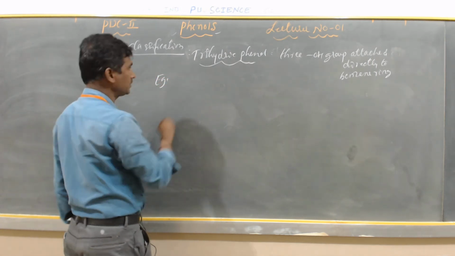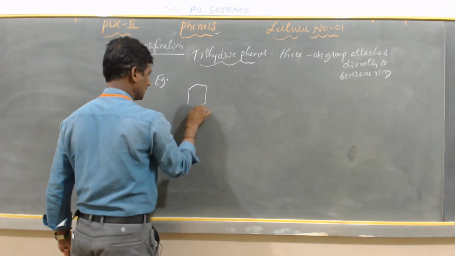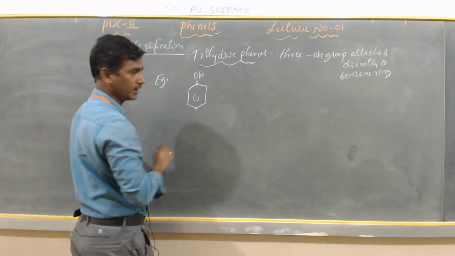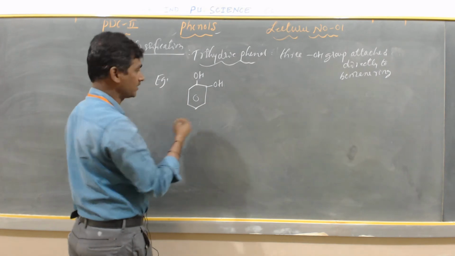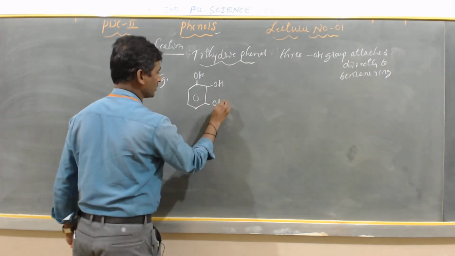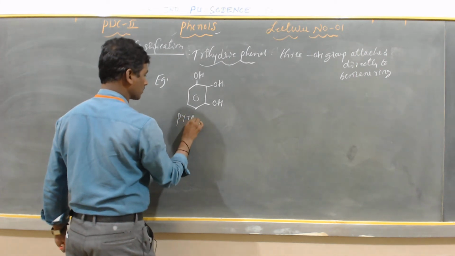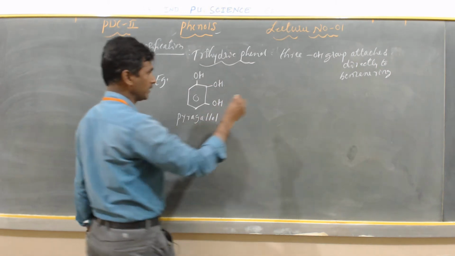Example. First I can write here: this is phenol, monohydric. This is catechol, dihydric, and if you add one more OH, it is a trihydric phenol. It is called pyrogallol.